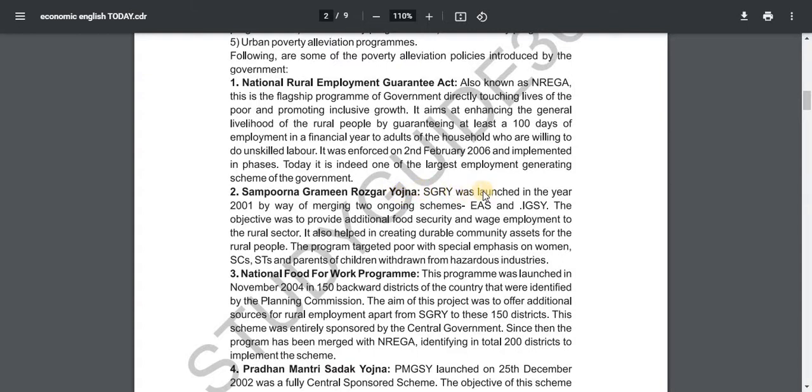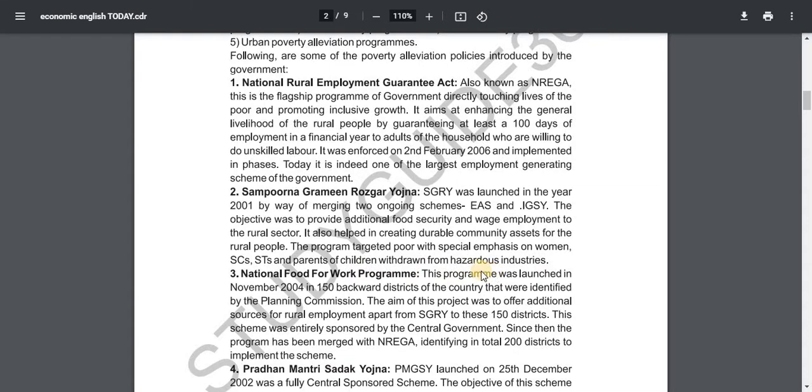SGRY was launched in the year 2001 by merging two ongoing schemes, EAS and JGSY. The objective was to provide additional food security and wage employment to the rural sector. It also helped in creating durable community assets for the rural people. The program targeted the poor with a special emphasis on women, SCs and STs, and the parents of children withdrawn from hazardous industries.